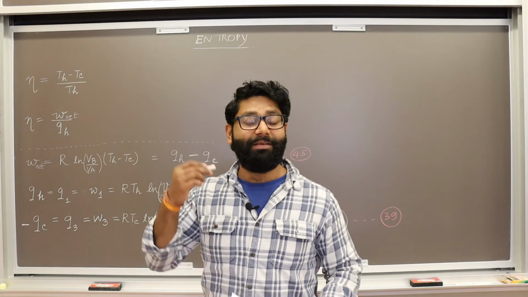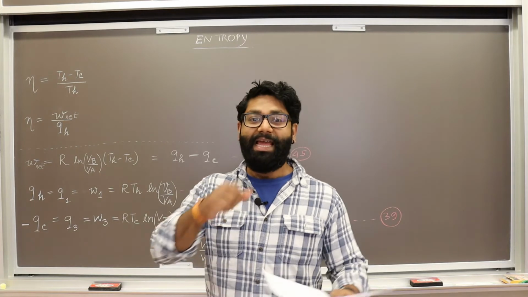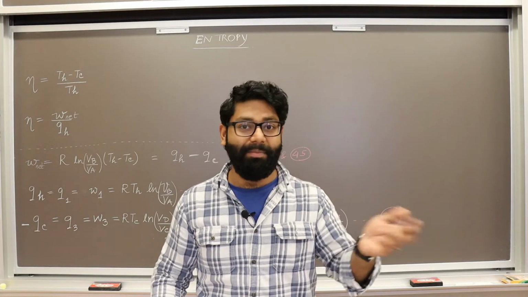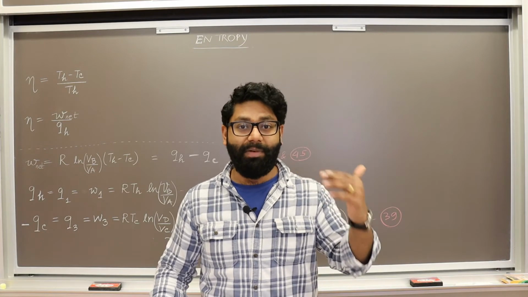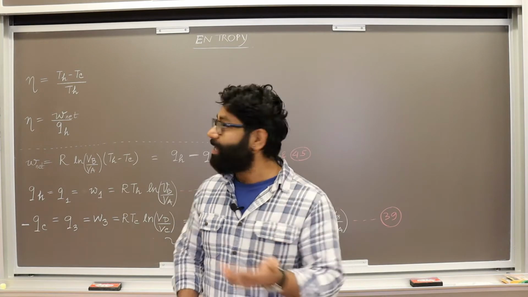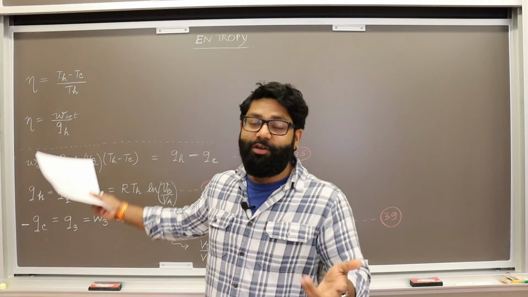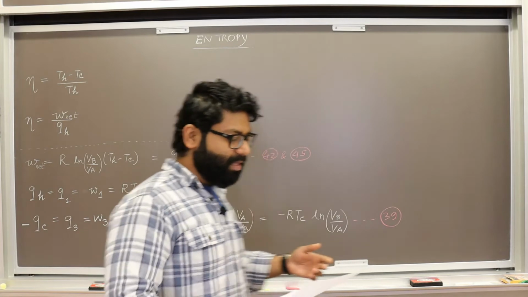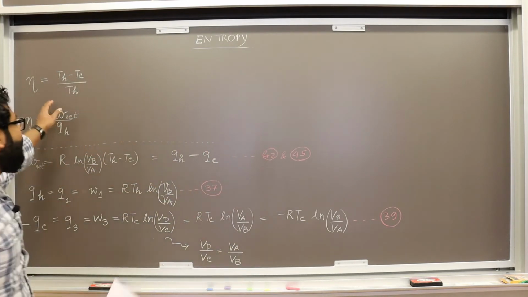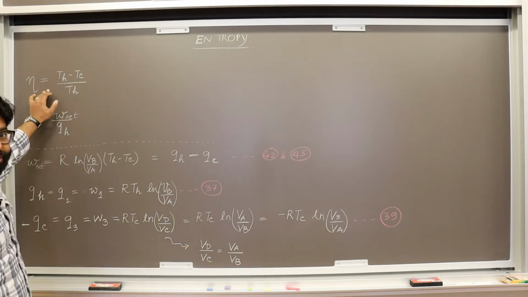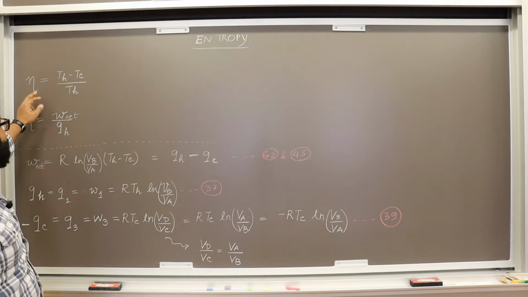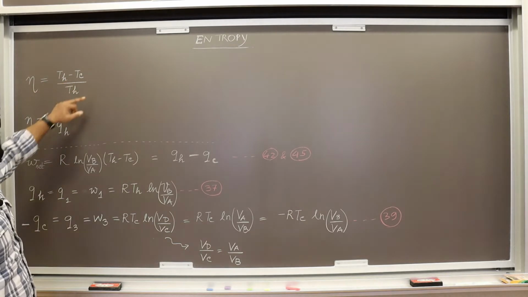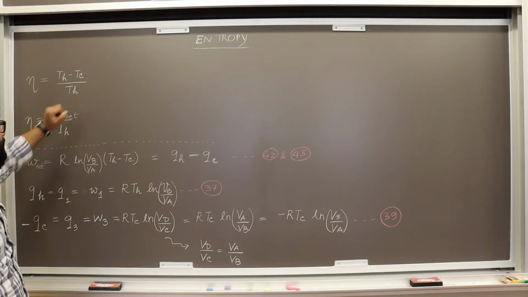So, this is why the Carnot cycle is so important, because it gave the answers to the heat engine, the efficiency. It set the theoretical maximum limit to the efficiency of the heat engine, and then now with the use of this, we are going to come up with the idea of entropy. Okay. So, to define entropy, let's start with the efficiency of the Carnot cycle. So, we knew that the efficiency of a Carnot cycle is given by Th minus Tc by Th. We derived this in a previous video.